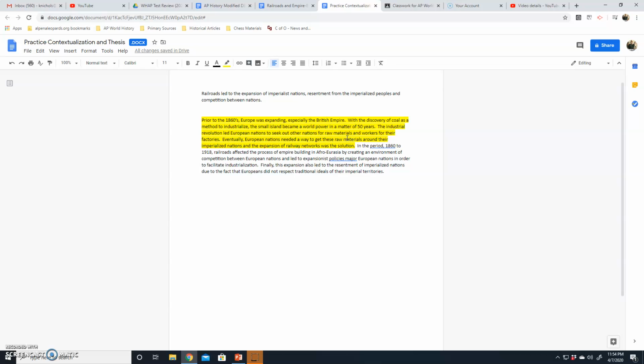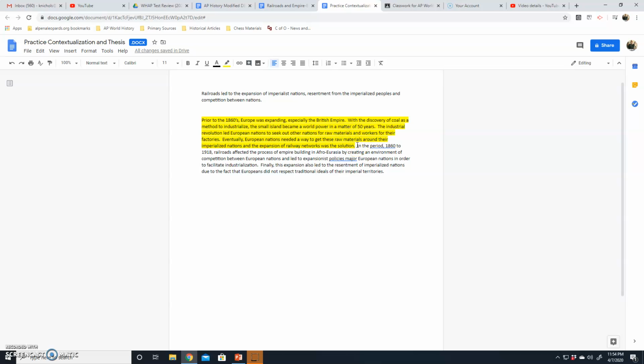So all I'm doing is bringing in industrialization and imperialism with Britain and relating it to, okay, why is that important and how does it relate to railway networks? They're trying to get raw materials in quickly. They're trying to get control in factories. They're trying to imperialize other countries so they can get all those things, and Britain is leading the way.